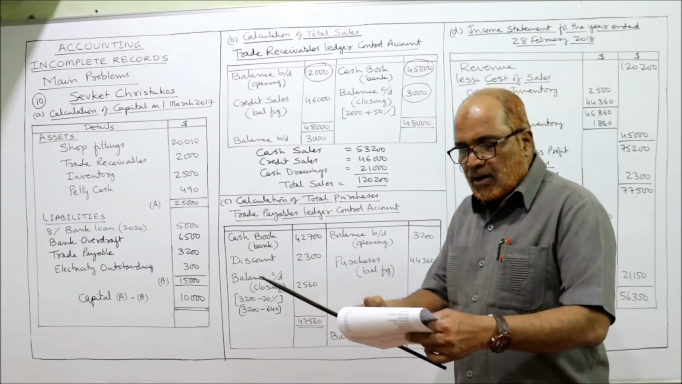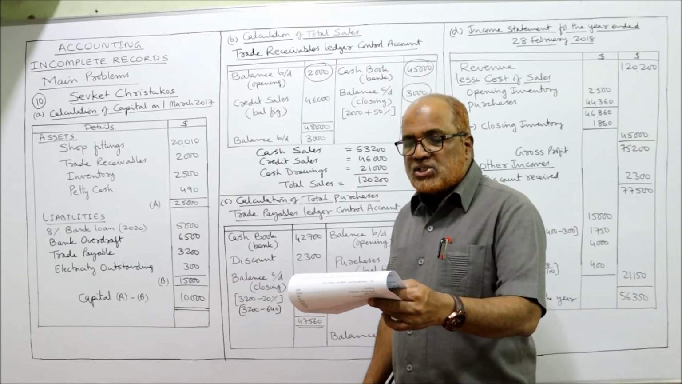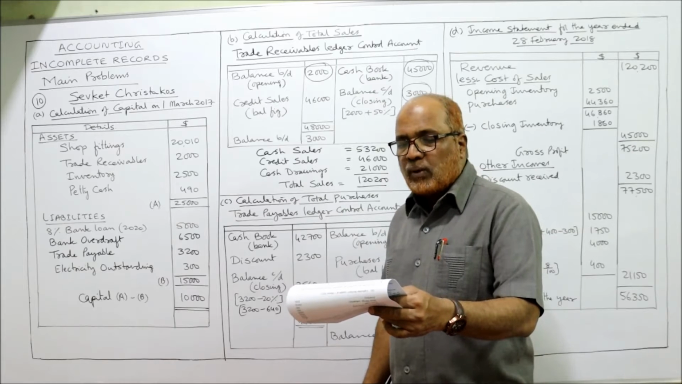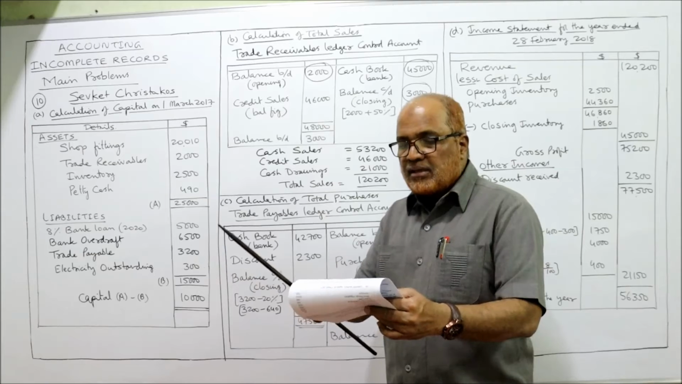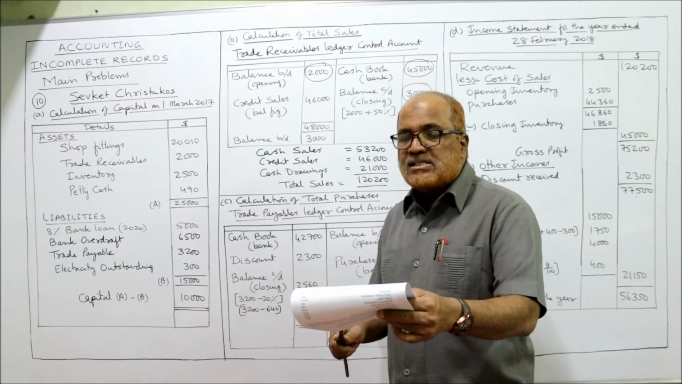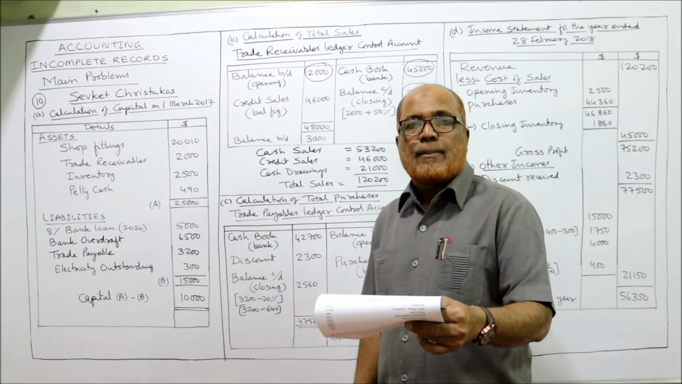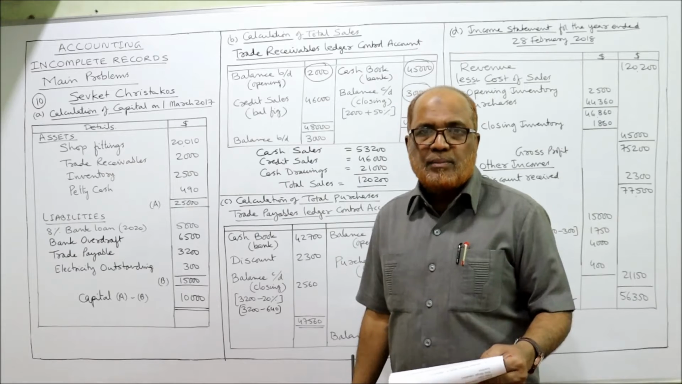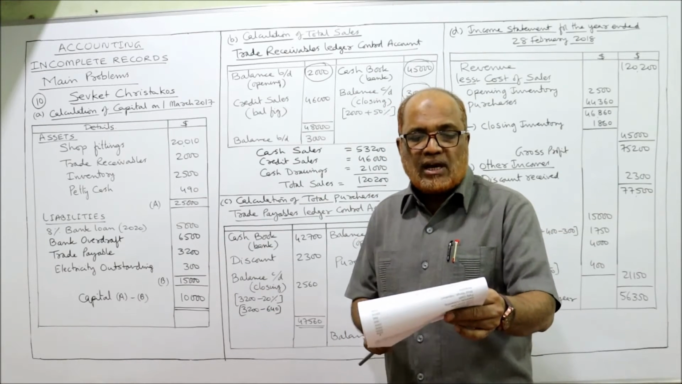Second bit complete. Now the third bit, it is asking you to calculate the total purchases for the year ended 28 Feb 2018 and examination of the business bank account. Here, during the year ending 28 Feb 2018, Sefket paid his supplier 42,700 by check. Sefket is the owner of the business. He has paid the credit suppliers. How much have they paid?